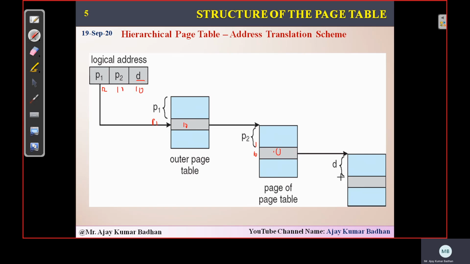Now this will be transmitted. That 10 will act as a page number, and this will consist of information about the frame. Now this frame and the displacement we got, we will map here. Frame plus 10, you will get the physical address location, and there we can store our information either in the format of segments or other kinds.